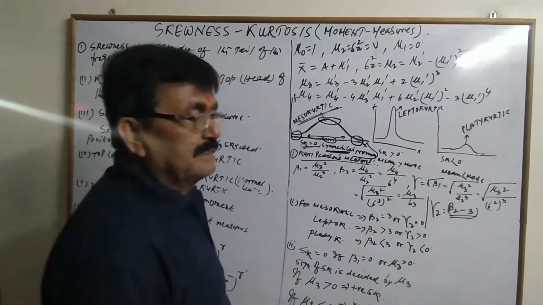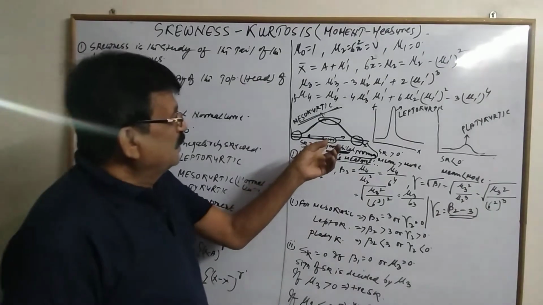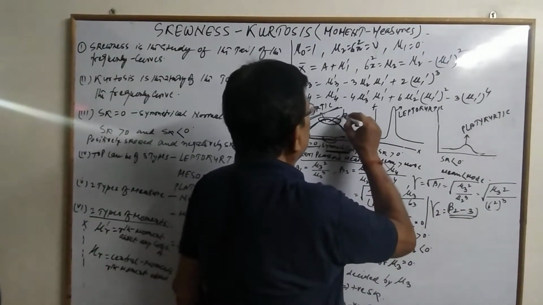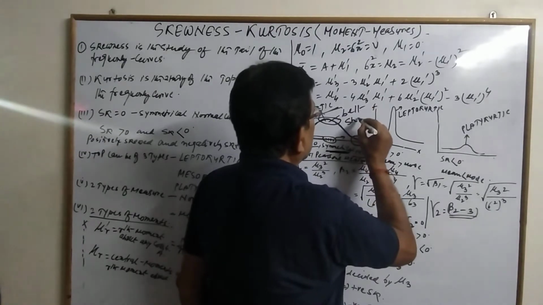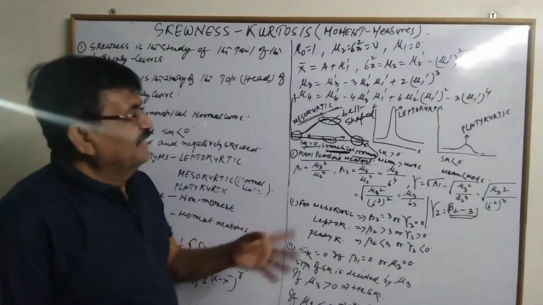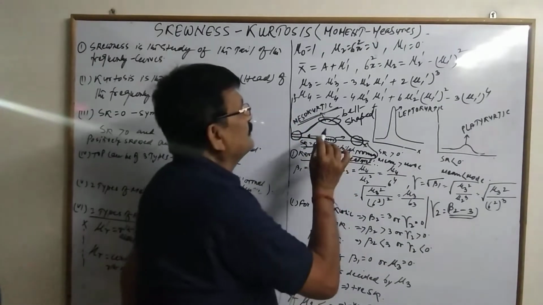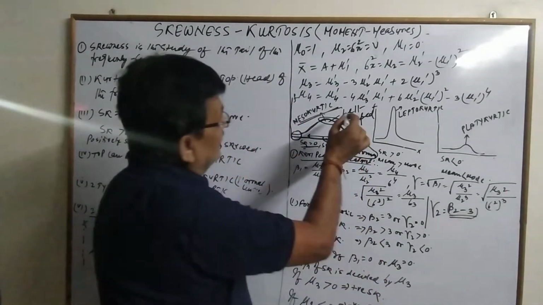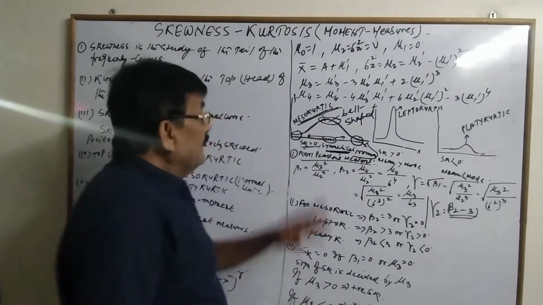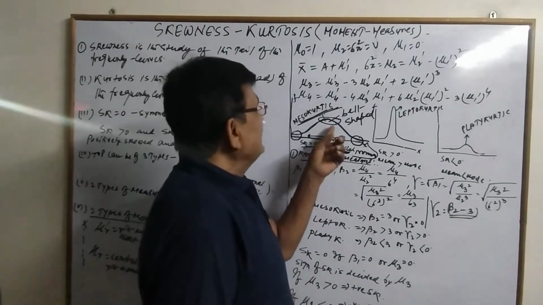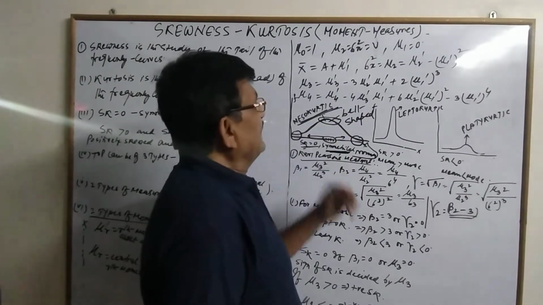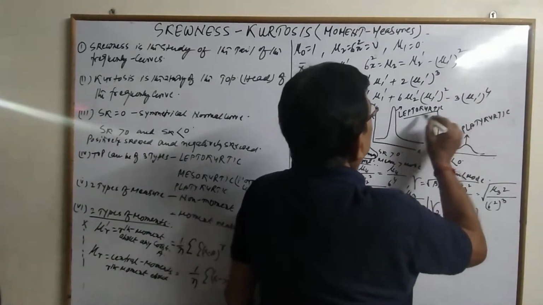This is kurtosis. Zero skewness, and the top is supposed to be bell shaped. The top of the normal distribution is usually bell shaped, and the top of the normal curve is called mesokurtic. Now any frequency curve which has its top taller or sharper than the mesokurtic is a leptokurtic curve.